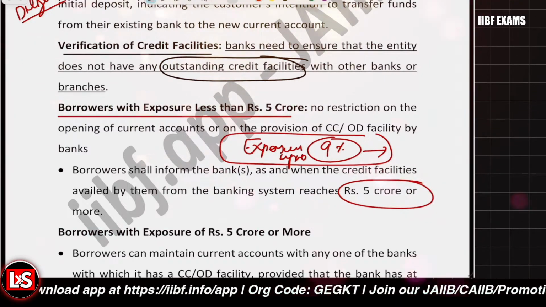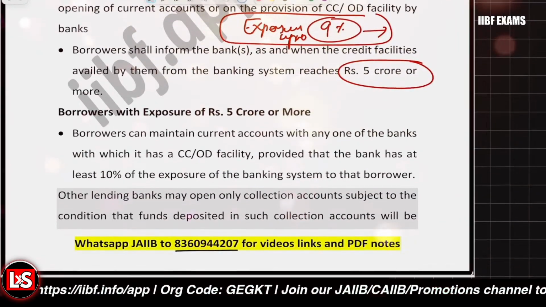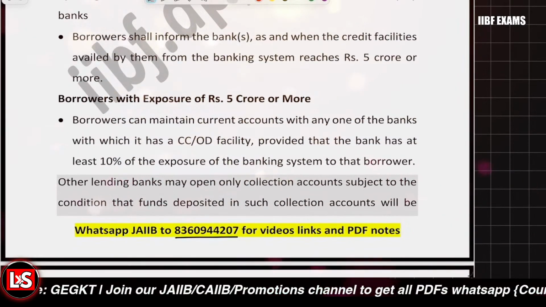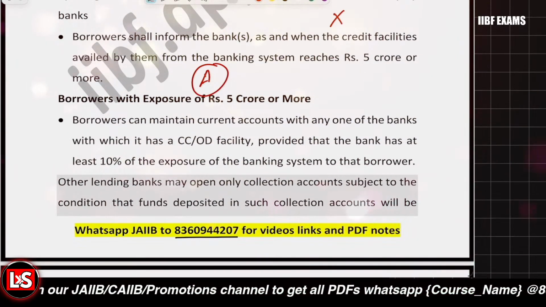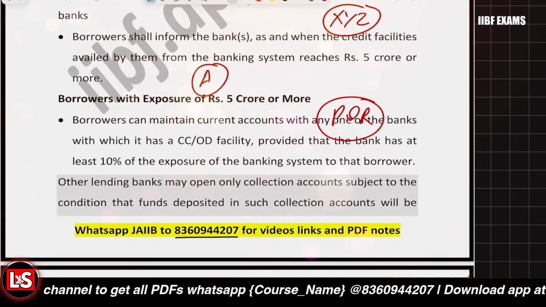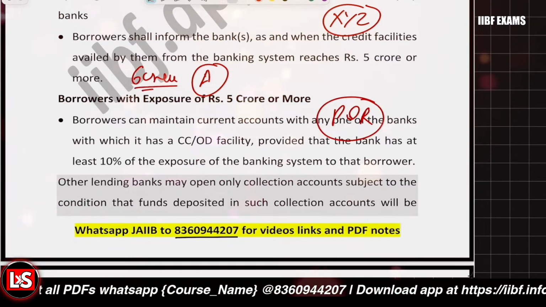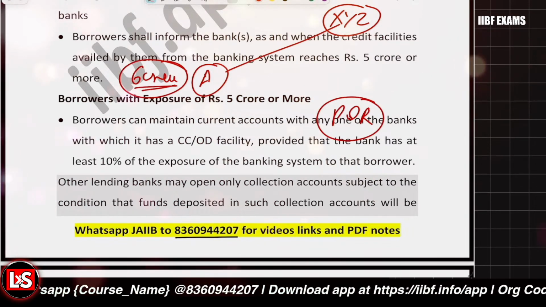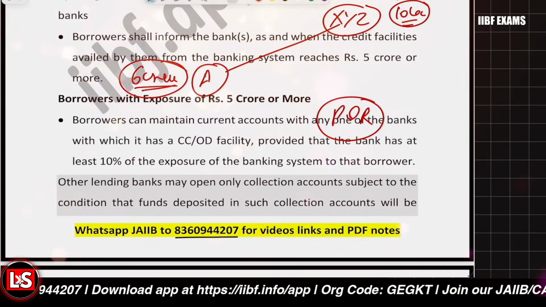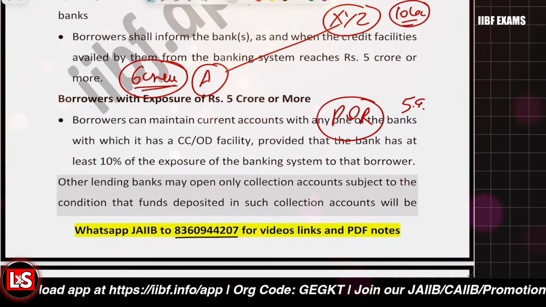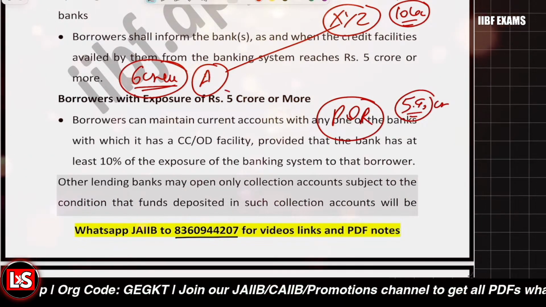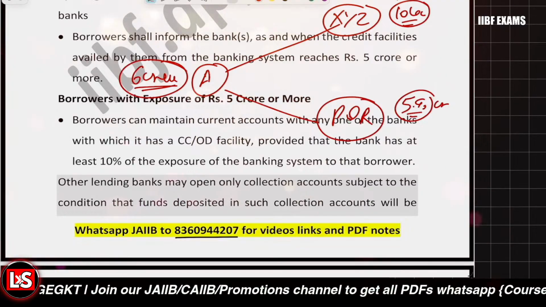That is required. So if I quote you an example, let's just have a look at an example so that you can understand it well. Let's say person A has taken a loan from different banks, XYZ Bank and PQR Bank, and the total exposure is 6 crore, as I told you. Now person A has taken 10 lakh of loan from XYZ Bank and 5.9 crore of loan from PQR Bank. So the condition is satisfied, like the exposure is greater than or equal to 5 crore.